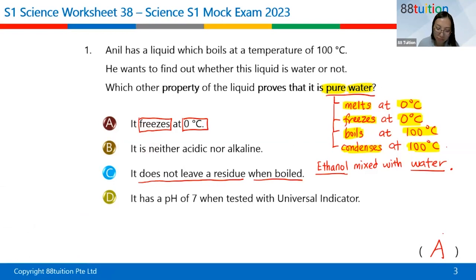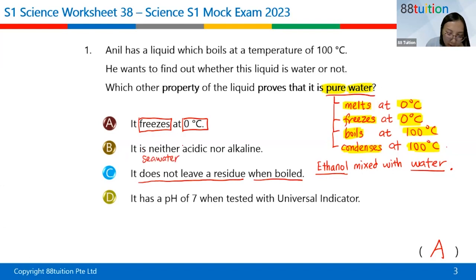Any questions so far? All right, now neither acidic nor alkaline will not work, because sometimes I can have, for example, water, I can have sugar water, it is still a solution. Let's just say seawater. Seawater is a mixture, right?